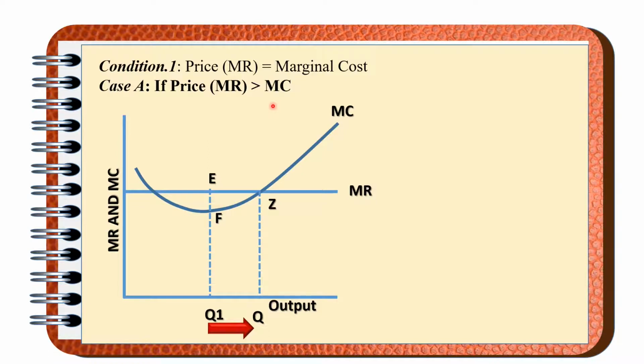Why will the producer not attain the equilibrium? Because after reaching this level of the output, the producer had not stopped the production. Rather, the producer will keep on increasing the production. Fine. So when the MR is greater than MC, the producer will not attain equilibrium.